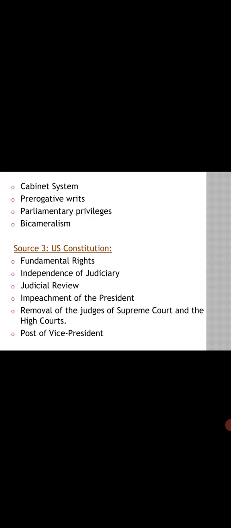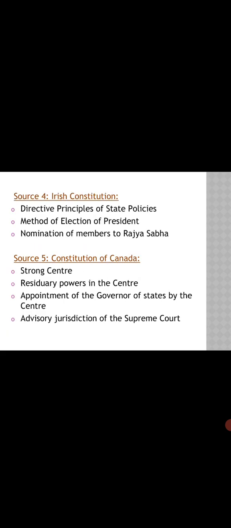Next source is the US Constitution. Fundamental rights, the independence of judiciary, judicial review, impeachment of the president, removal of the judges of the Supreme Court and the High Courts, post of vice president, all these features are brought into the Indian Constitution from the US Constitution.